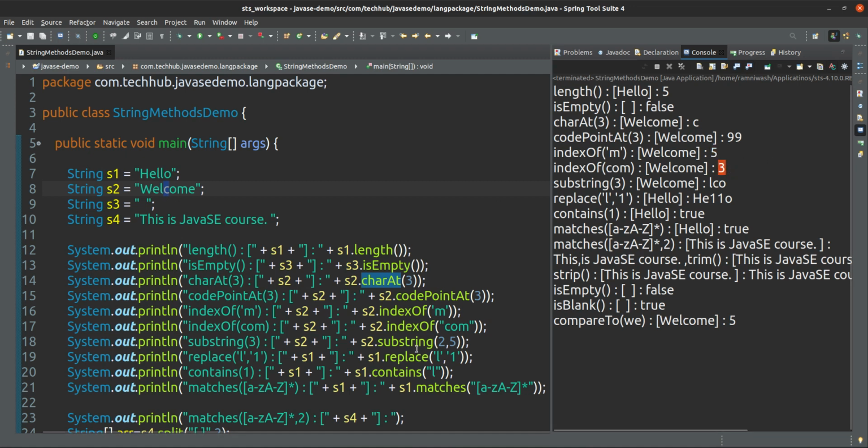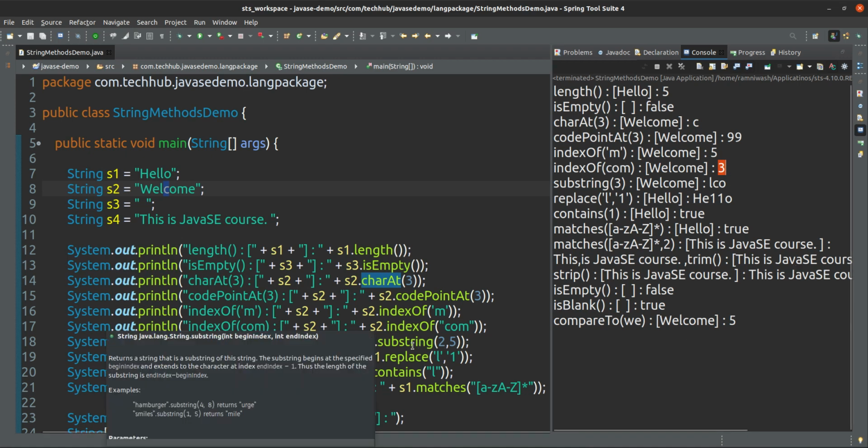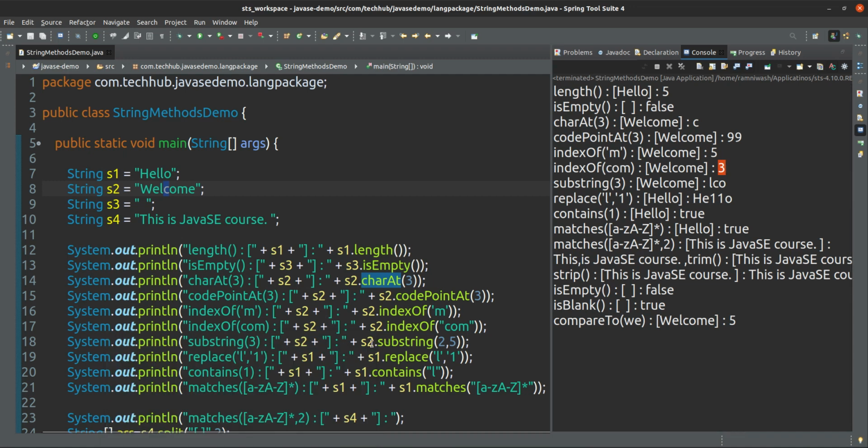Next one is substring. Yes, with substring we can extract a string from a string. Suppose I want to take a new string from S2 that should start from second index and it should end at fifth index. So start from second index means 0 1 2.